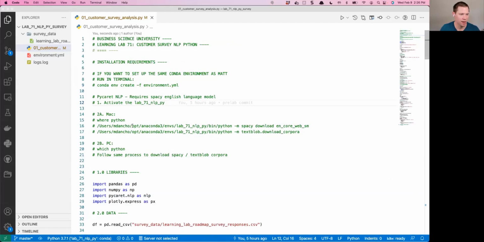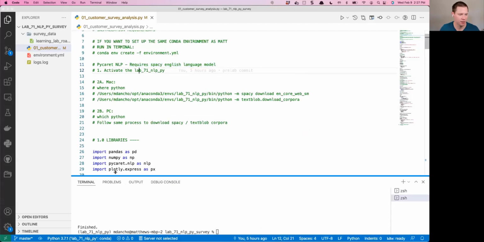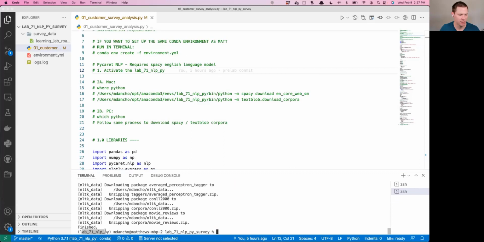To use the NLP modules in PyCaret, which is mainly what we're going to be doing, we do have to install the spaCy English language model. Basically, you're going to activate your Learning Lab environment. See this right here? If it's activated, it'll be showing right here.